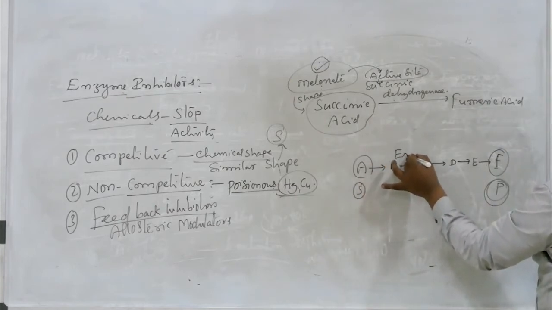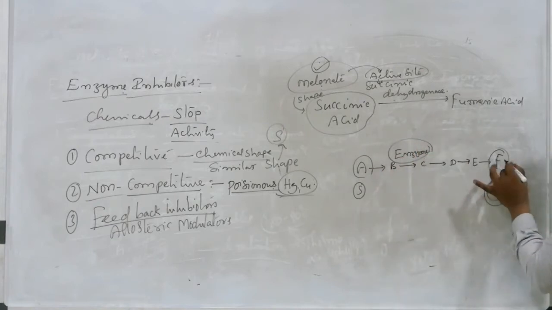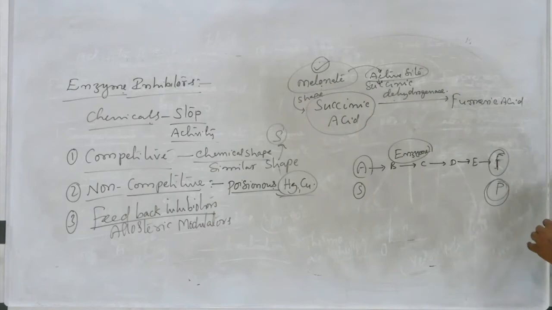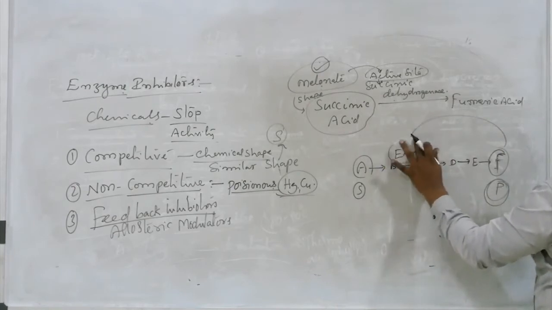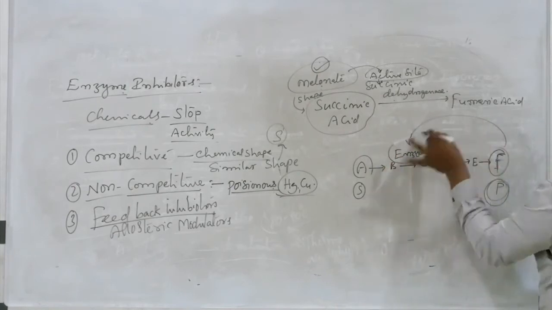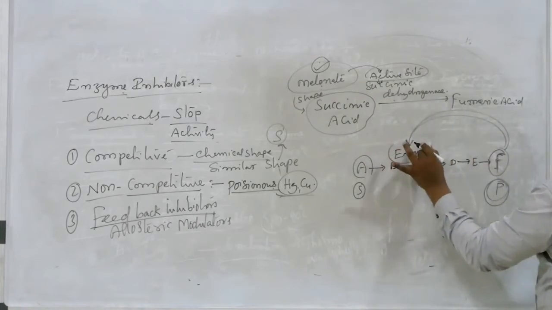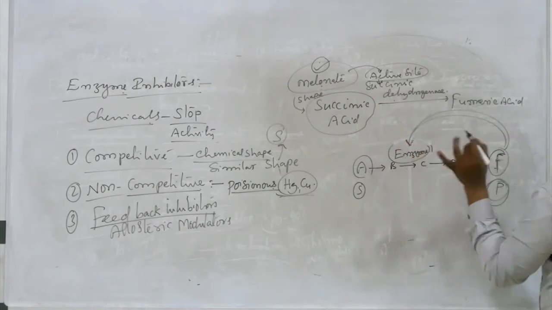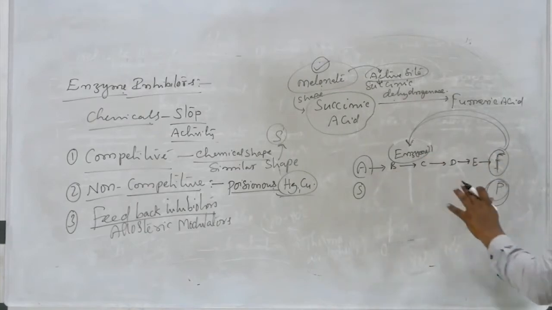Let us suppose there are different enzymes here. So what is that end product F? The end product of the reaction will inhibit the activity of the first enzyme, feedback. The end product of the reaction will inhibit the activity of the enzyme that is involved in the first reaction.